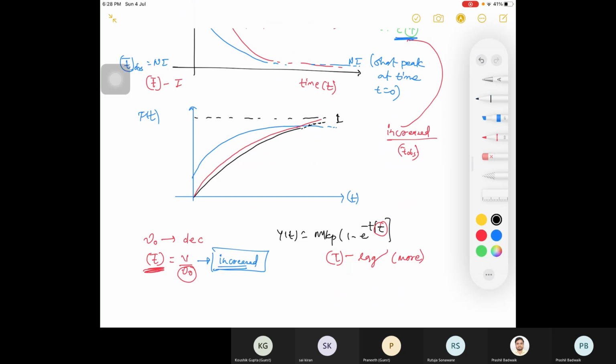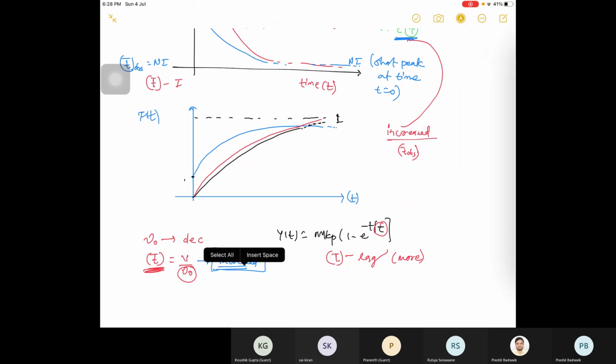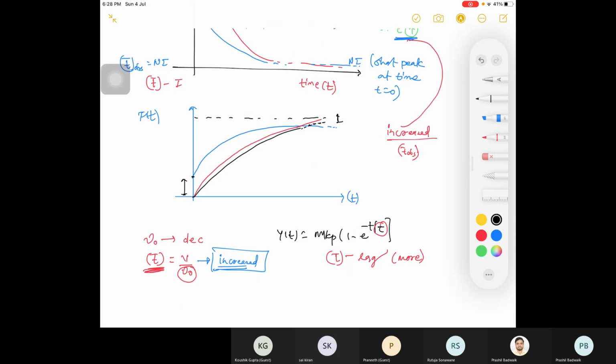Okay, and this is showing you bypassing because your peak is starting from a higher value here. Why is it a higher value? If there is bypassing, at time t equals 0 you will be having a sharp value, some short circuit will come, right? So it will not start from 0 and it will have some value, so I will say it is non-zero, right? And your curve will be a delayed one. Delayed one means there will be time lag because your t has been increased and therefore there is lag.